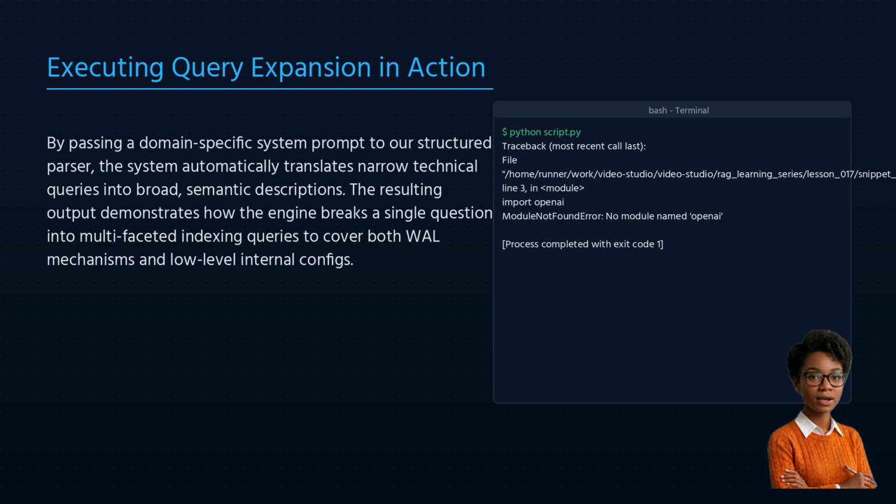Our current Python environment doesn't have the OpenAI library installed, which our script relies on. The fix is straightforward. A quick pip install openai in our terminal will resolve this dependency. This is a common hurdle when setting up new projects or working across different environments, and it's a great reminder to always ensure your dependencies are met.